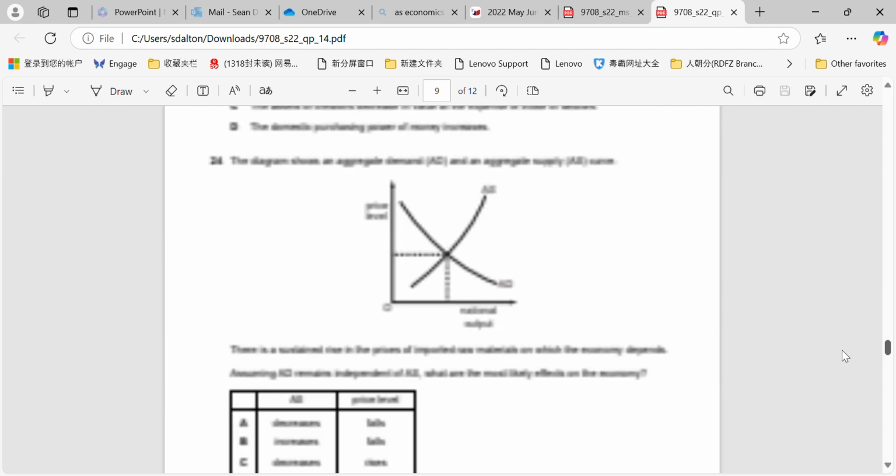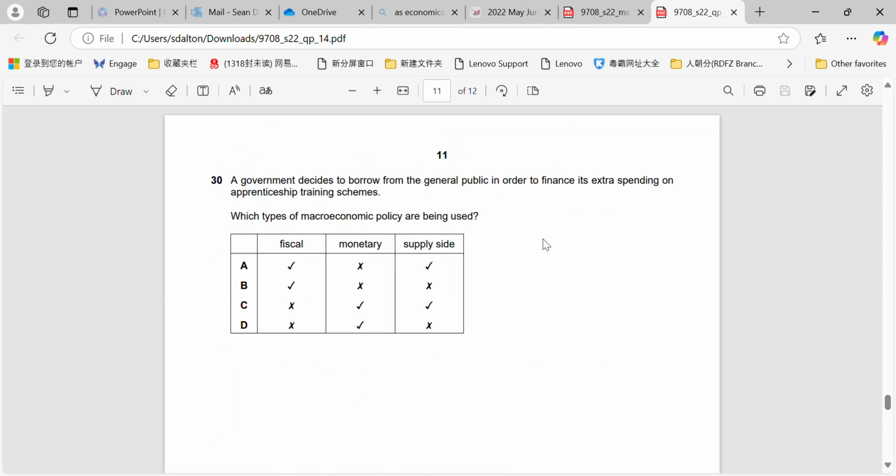Alright, we're going to start from question 30. Government decides to borrow from general public in order to finance its extra spending on apprenticeship training schemes. What type of macroeconomic policy is being used? Okay, so first of all, financing extra spending, so that's government spending which is rising. Government spending which is rising is fiscal policy. To be exact, it's expansionary fiscal policy.